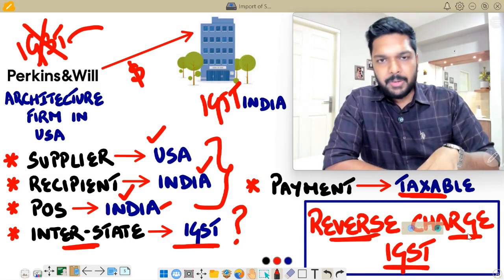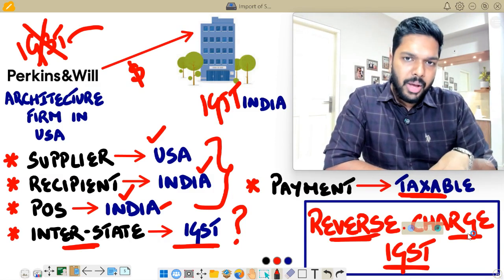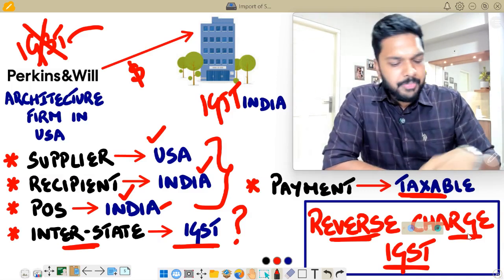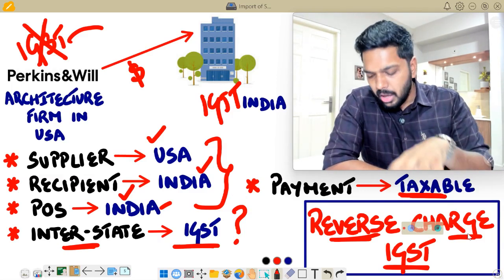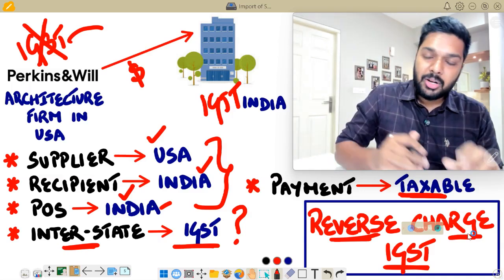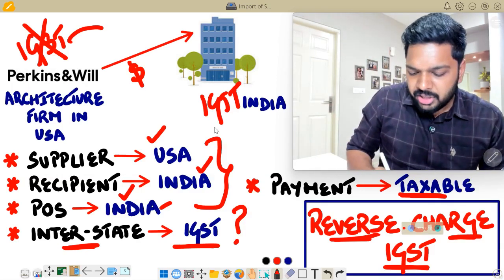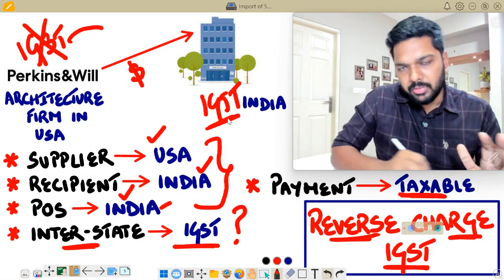But in this particular specific scenario where you have import of services coming into the picture, the supplier is not responsible. The recipient, who is in India, will have to pay GST to the government. Though he is a recipient, he will have to pay IGST to the government under reverse charge basis.